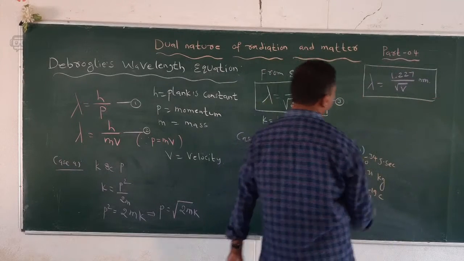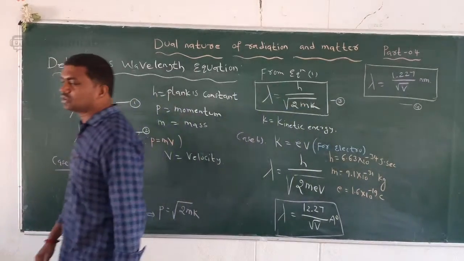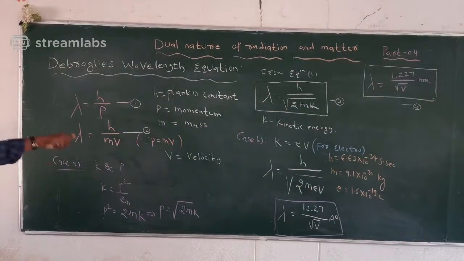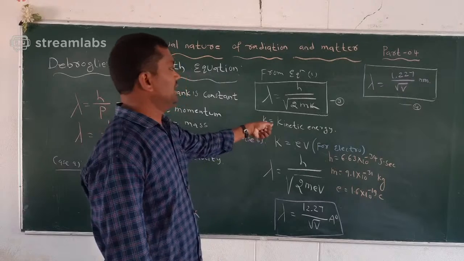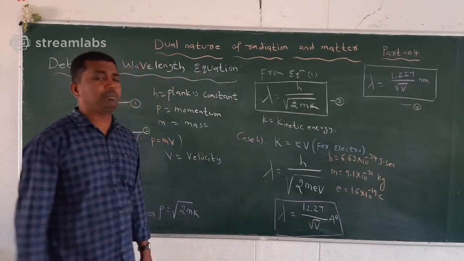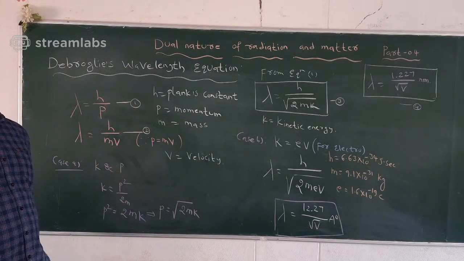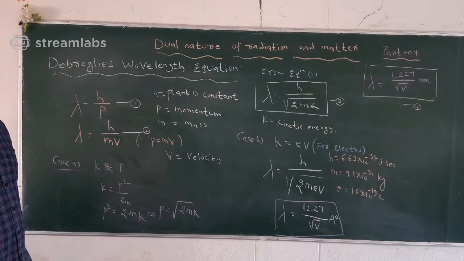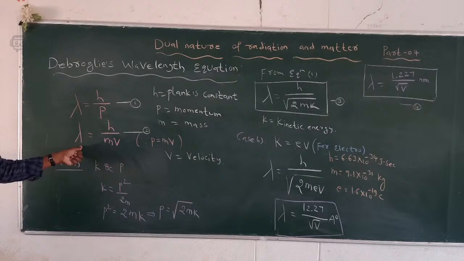So we can observe these equations. Equation number 1 is lambda is equal to h by p. Equation number 2, lambda is equal to h by mv. Equation number 3, lambda is equal to h by root 2mk. And the last one, equation 4, lambda is equal to 1.227 by root V. All of these are called de Broglie wavelength equations, but from the examination point of view, the question will be lambda is equal to h by p, and we explain the terms h, p, m and v.